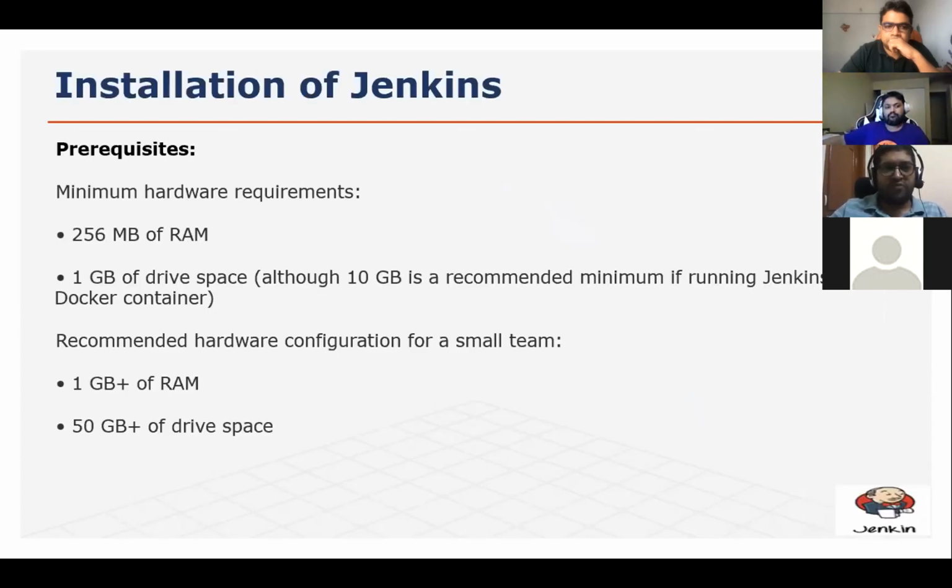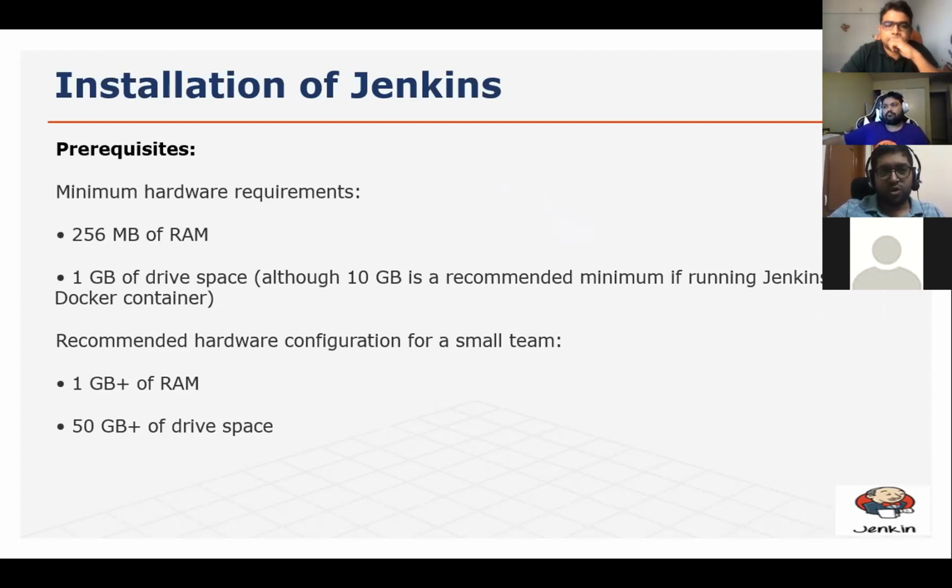Now, before this, first we should know what the basic prerequisites are for us to install Jenkins at our local system. So the minimum hardware requirement is 256 MB of RAM. It is required. 1 GB of drive space, although as much as possible you can take. I mean, you can go for 10 GB as well.